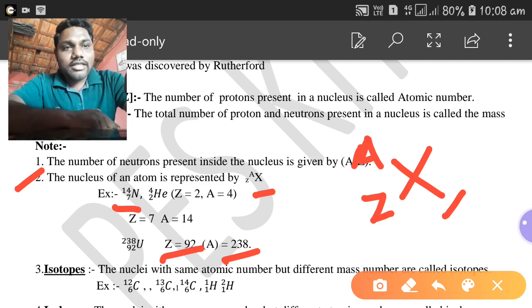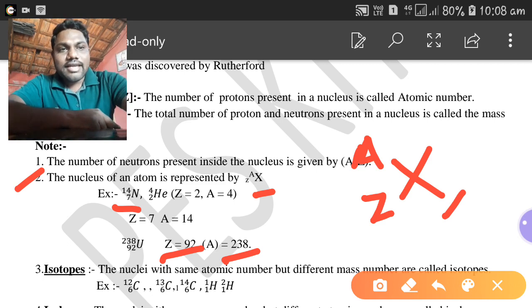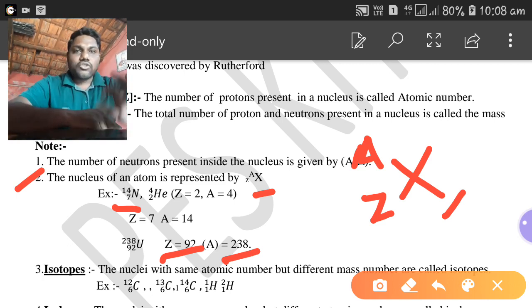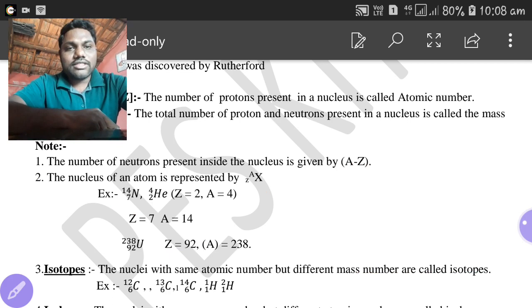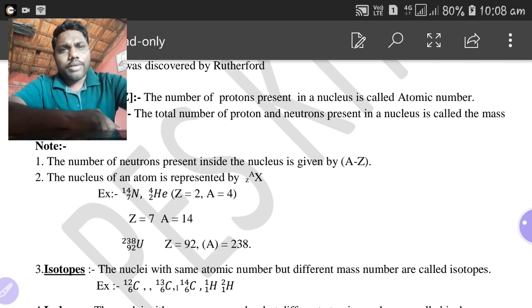One more thing is the atomic number will be written as subscript to the atomic symbol, and atomic mass number will be written as superscript to the atomic symbol. So that is X. In subscript they have written Z, and in superscript they have written A. So in this way we have to represent an atom with atomic number and atomic mass number.